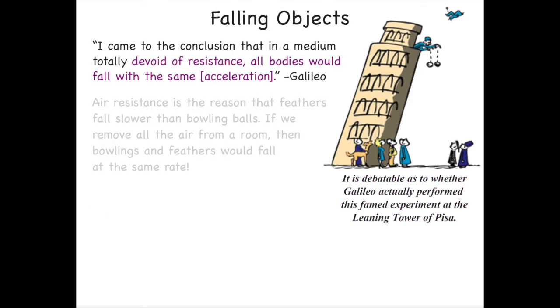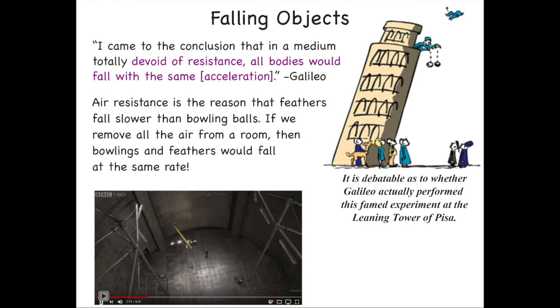So what does he mean when he says, "devoid of resistance, all bodies will fall at the same acceleration"? It turns out that the reason feathers and bowling balls fall at different rates isn't because of a difference in gravitational pull, but because of a difference in resistance due to air. So if we remove all the air from the room, then in theory, bowling balls and feathers would fall at the same rate, the same acceleration. I found this video from a BBC documentary that I'd like to share with you that does exactly that.